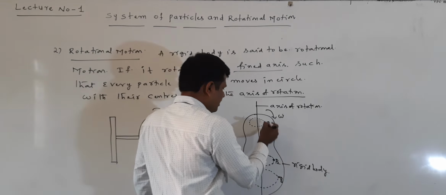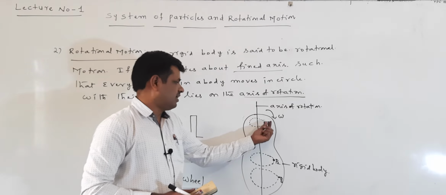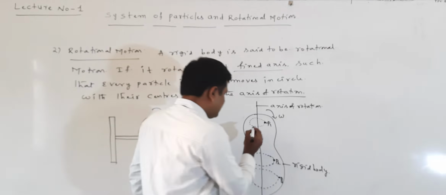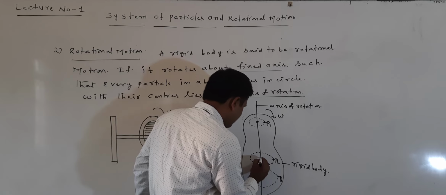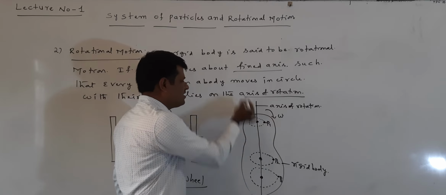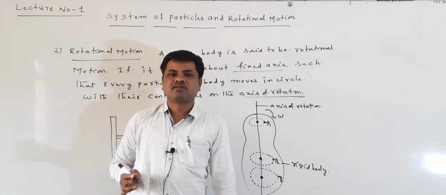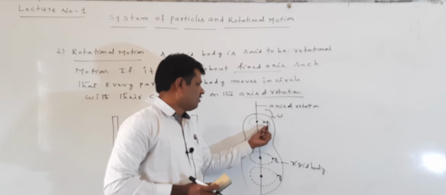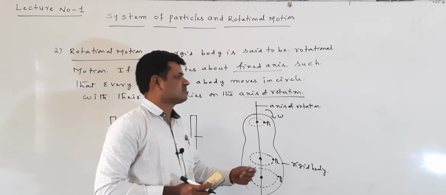Now these particles are rotating in the form of circles. This is the center of the circle. The centers of the circles lie on the axis of rotation.